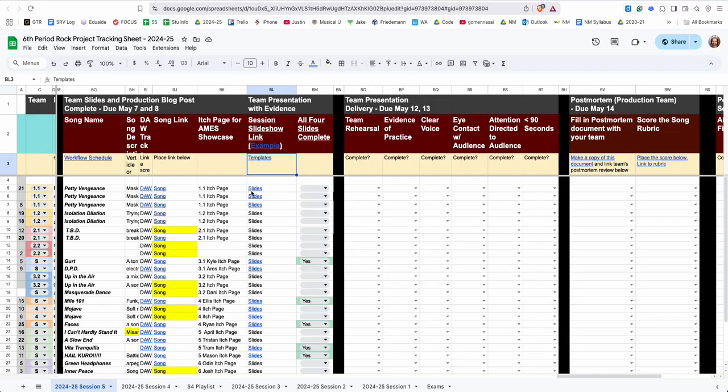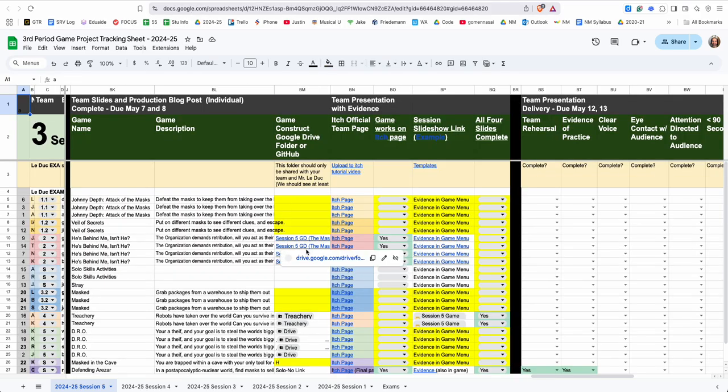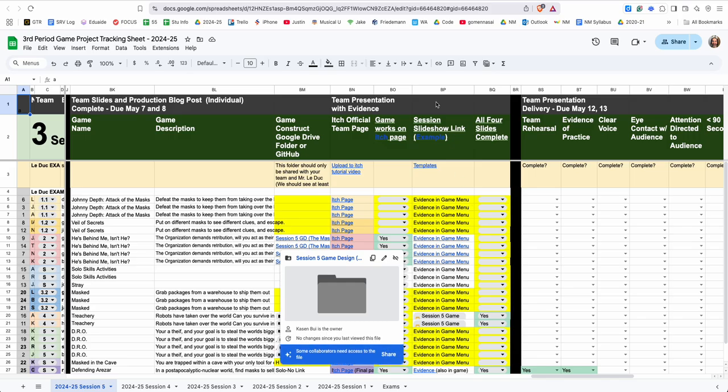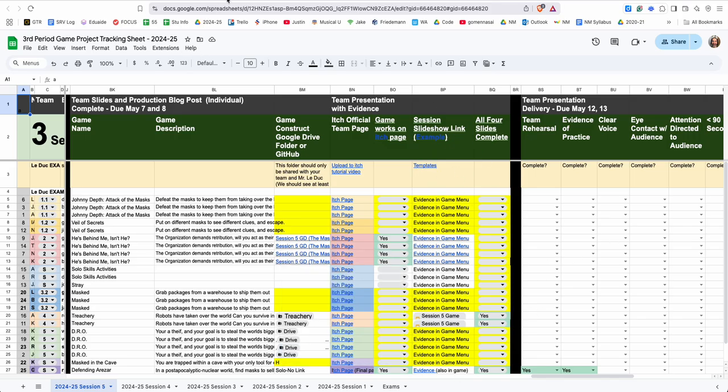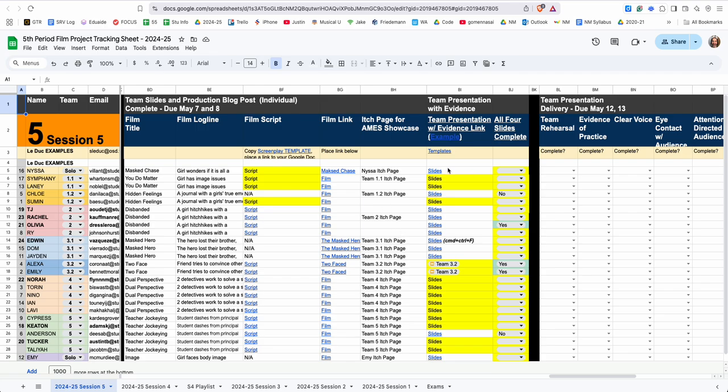And then you can fill in these things. This is what's coming up next week, so you can practice that. And third period looks very similar. Again, complete all this stuff in here, the slideshow, clone it, and then we're preparing. And then lastly, in the film classes, again, finish the slide stuff, prepare for that, get that ready to go. And again, the blog post. So click all the stuff and de-yellow the things that need to be done.